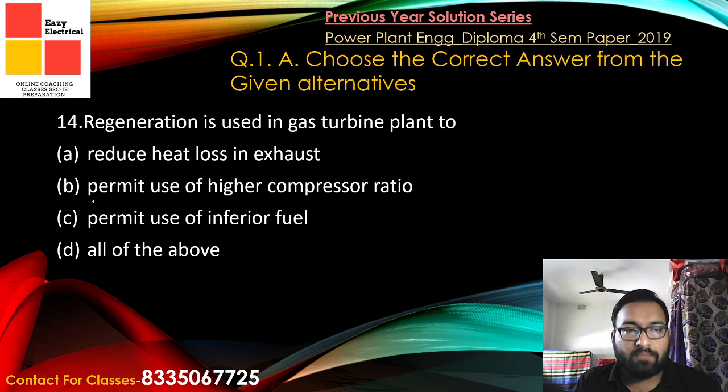Now see all the options that are given: reduce heat loss in exhaust, permit use of higher compressor ratio, permit use of inferior fuel, all of the above. These two options are not correct. So this is the only option that is correct. So option A is the correct answer.